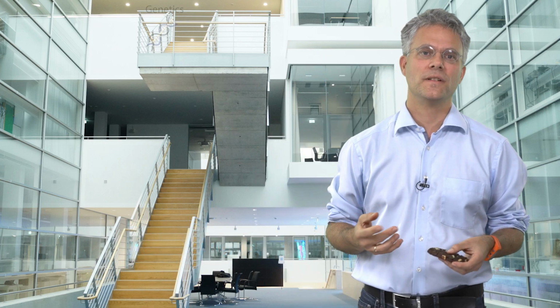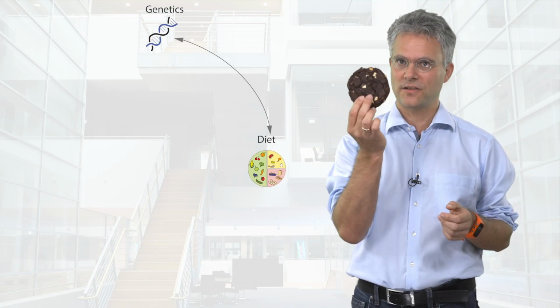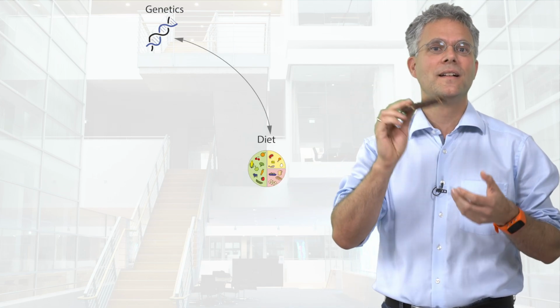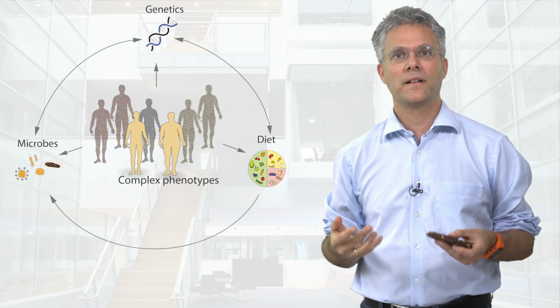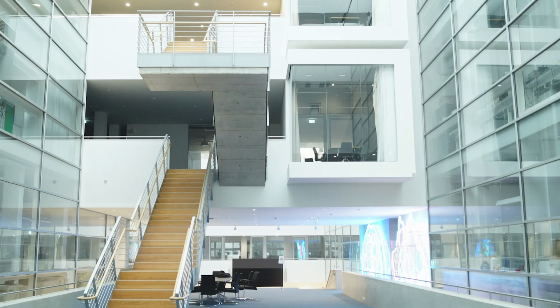Today we will update you on some of our exciting research which will most likely also affect you. We here address the question how genes, diet, such as this delicious cookie from our canteen, and the microbiome affect complex phenotypes. What are complex phenotypes? Complex phenotypes, for example, are body weight, skin color, and disease susceptibility. We selected to focus on lupus because it's a severe inflammatory disease caused by your immune system, which falsely recognizes own body cells as foreign. And this work was mainly driven by Yask, Artyom, and Tanya.